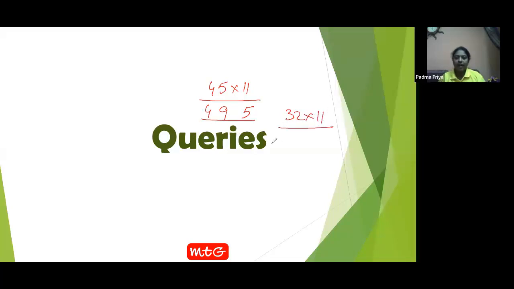See here, we have only 3 digits in this answer. The leftmost digit will be the left digit. The rightmost digit will be the right digit. Is it clear up to here, Agamya? Yes, ma'am. Left will be in the left, right will be in the right. In between will be the sum of these 2 digits. What is 3 plus 2? 5. That's it. Yes, that is right. Now is it clear? Yes, ma'am.